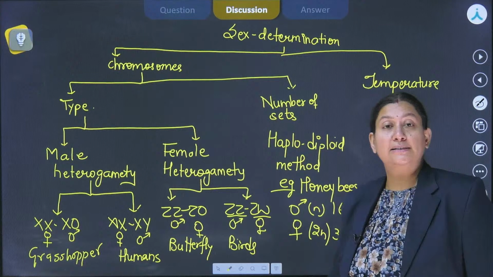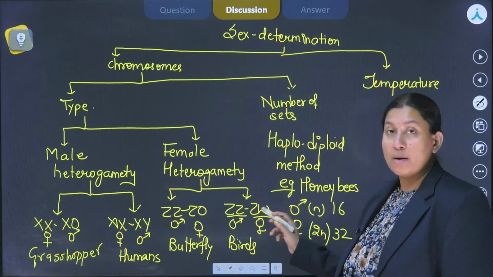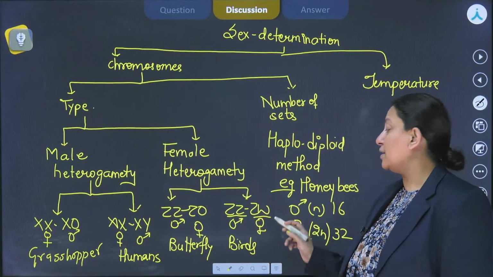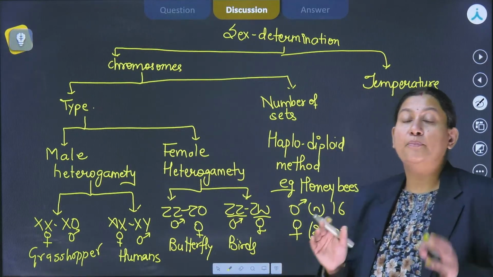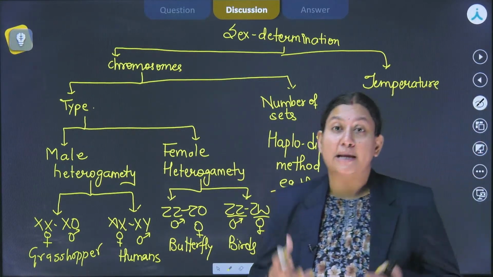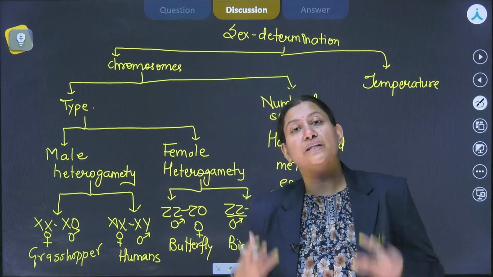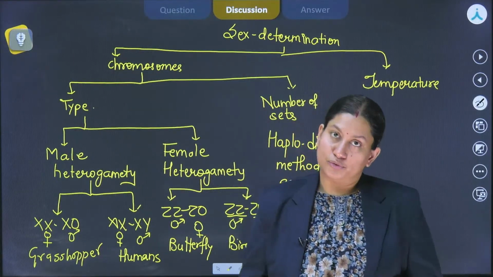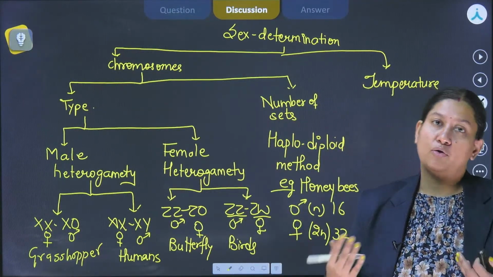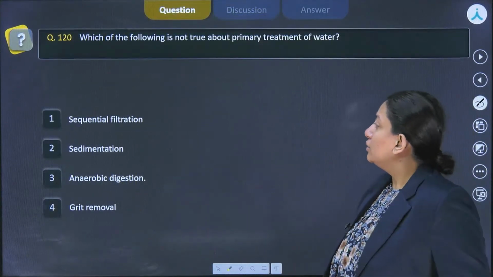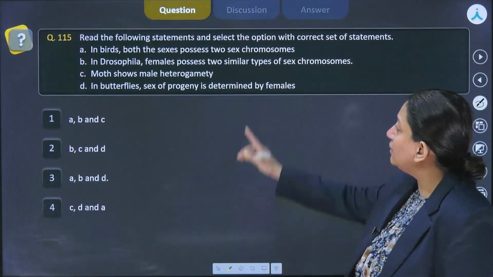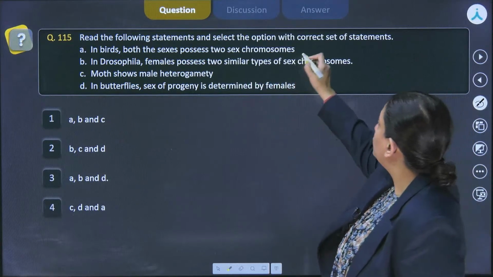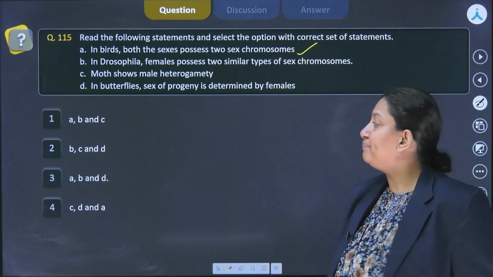Over here they are heterogametic, having 2 copies, but one of the Z chromosome, another of W chromosome. But the point is that both male and female have same number of chromosomes. Also both of them possess 2 sex chromosomes, whether it is the same copy or different one. So this is the correct one, that in birds both the sexes possess 2 sex chromosomes, right?